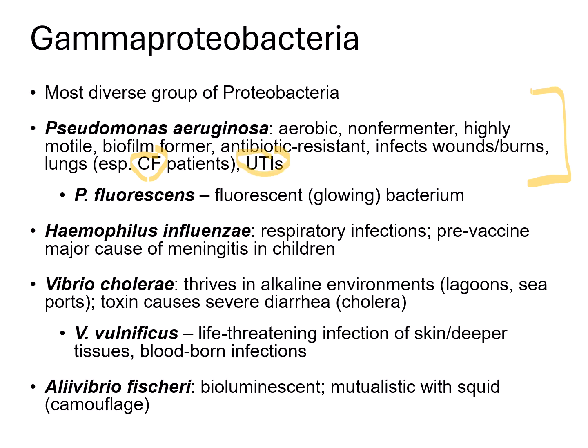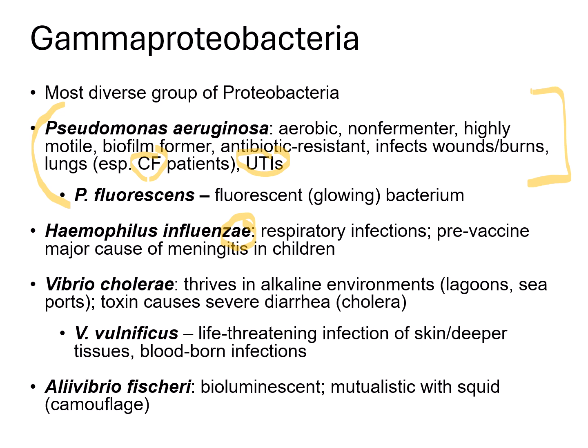Another member, Pseudomonas fluorescens, produces fluorescent pigments. It literally glows, and we're going to be working with both of these in the lab. For Pseudomonas fluorescens, you'll see it kind of looks like a neon yellowish green color. For Haemophilus influenzae, whenever you see this suffix, you can pronounce it with a hard E or I sound. This one causes respiratory infections, and before we had the vaccine for this bacterium, it was a major cause of meningitis in children.